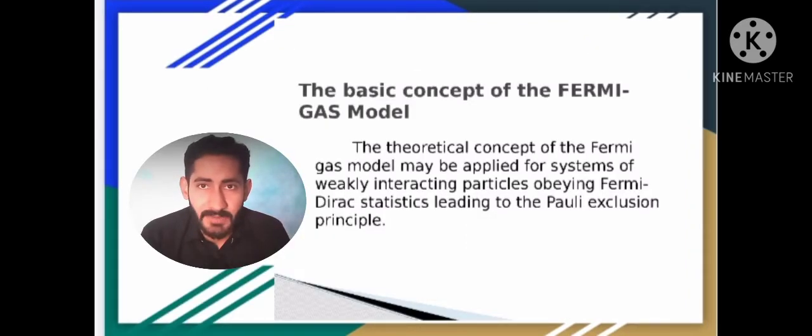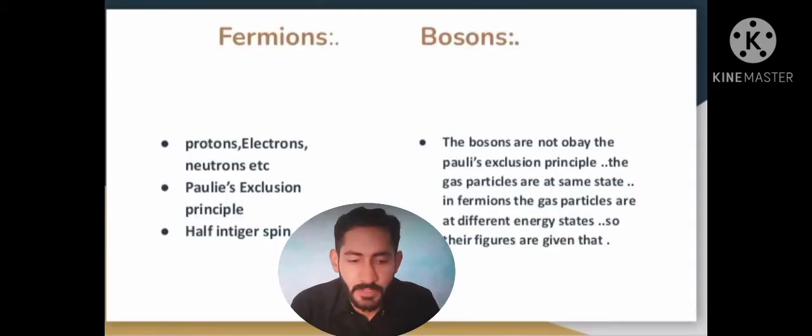The theoretical concept of the Fermi gas model may be applied to a system of weakly interacting particles being fermions, following Fermi-Dirac statistics, leading to Pauli's exclusion principle. Now here we will discuss two examples: fermions and bosons. Fermions are protons, neutrons and electrons, and they have half-integer spin and obey Pauli's exclusion principle. Bosons do not obey Pauli's exclusion principle.